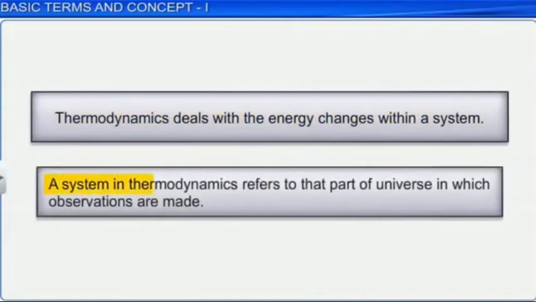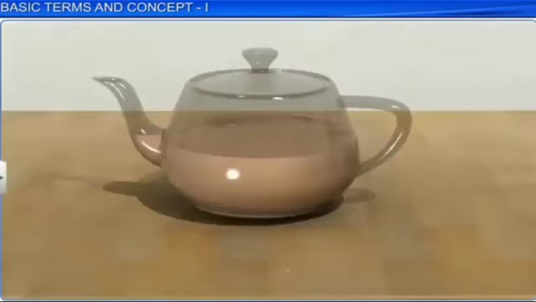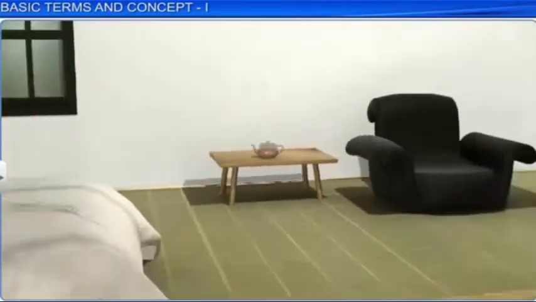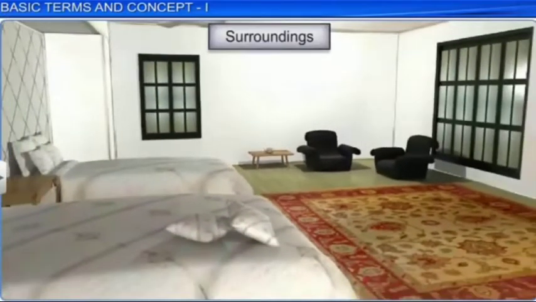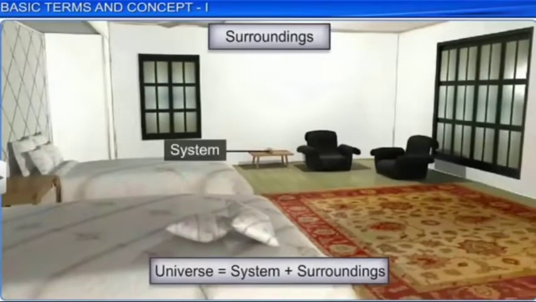A system in thermodynamics refers to that part of the universe in which observations are made. For example, the tea in the teapot is a system. The part of the universe that is not a part of the system but can interact with the system is called a surrounding. In this case, the room in which the teapot is kept is the surrounding. Systems and surroundings together constitute the universe.